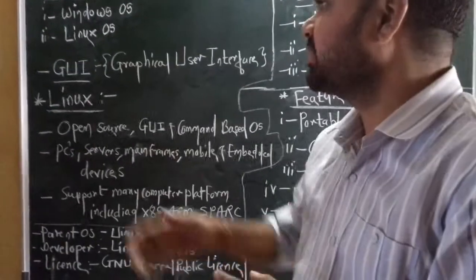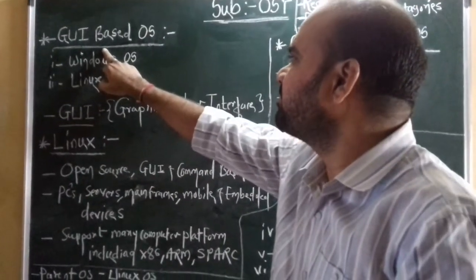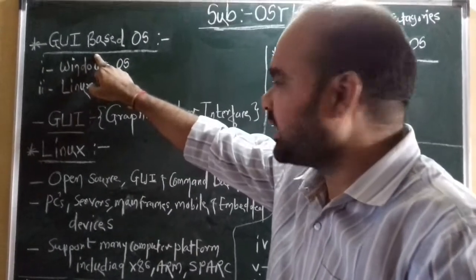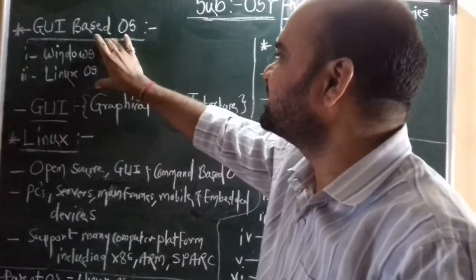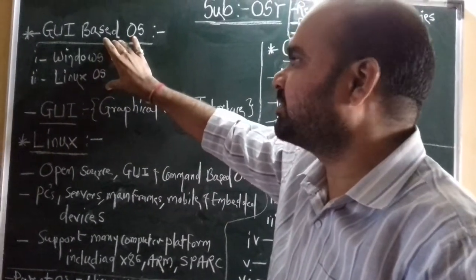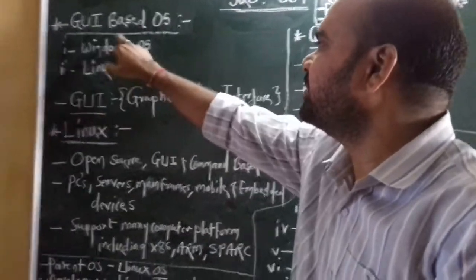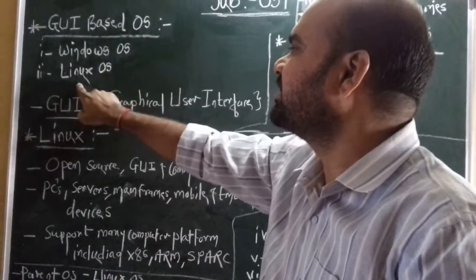Next point is the GUI based OS. There are two categories of the GUI based OS. First one is the Windows OS and second one is the Linux OS. Guys, this is the last point of our chapters. Okay, GUI based OS. First one is the Windows OS. Second one is the Linux OS.